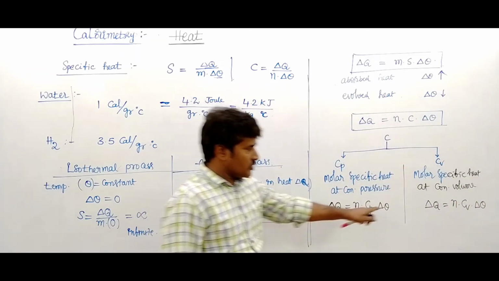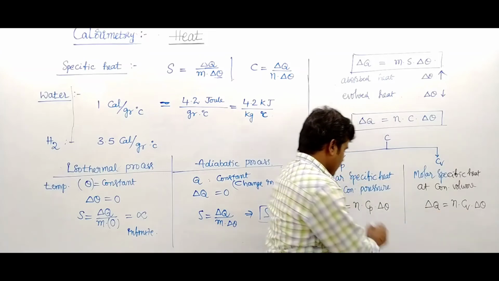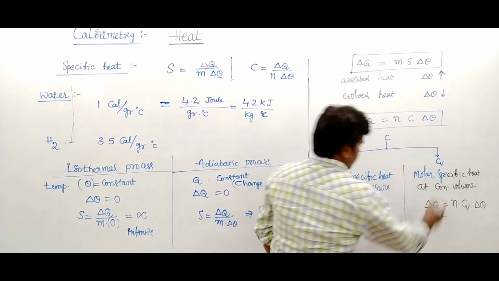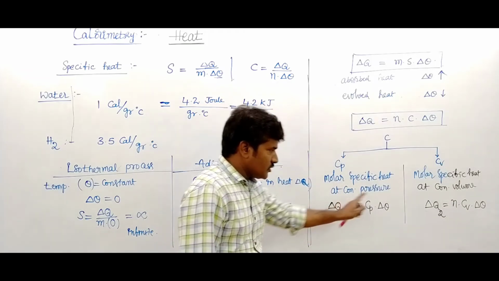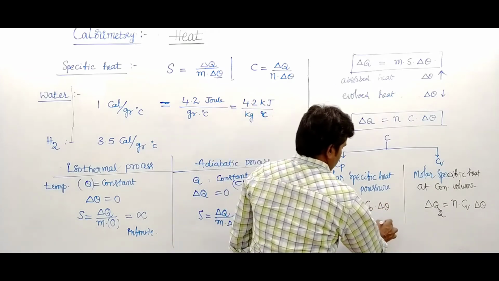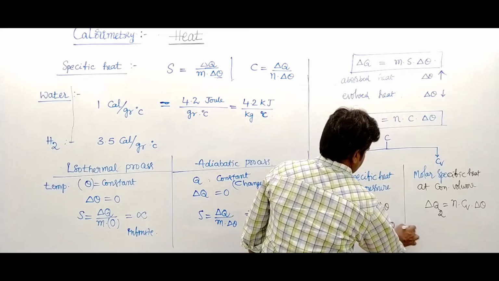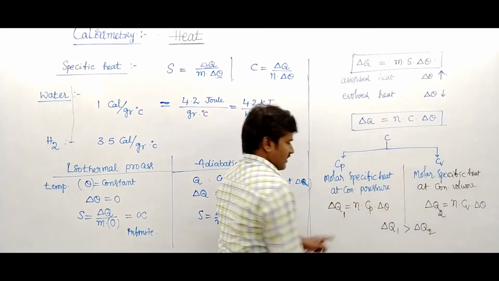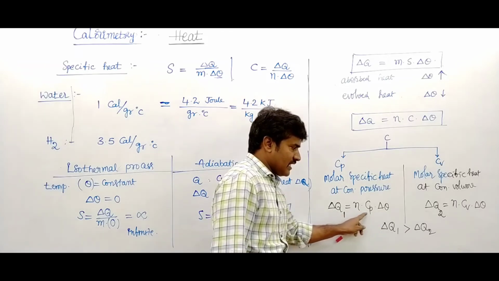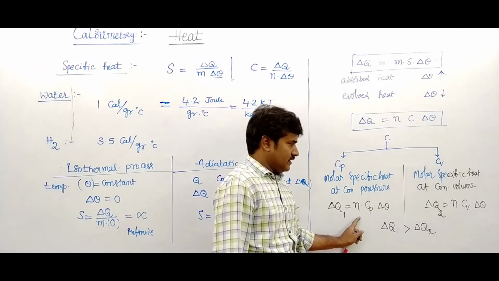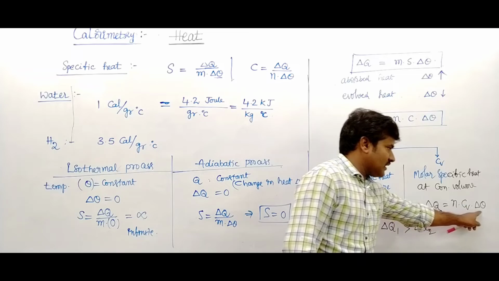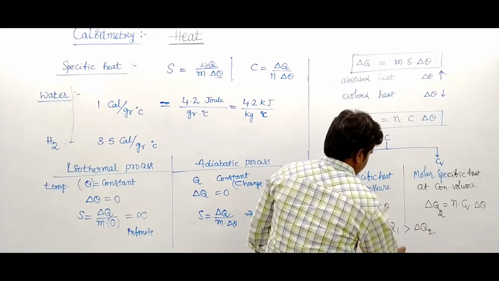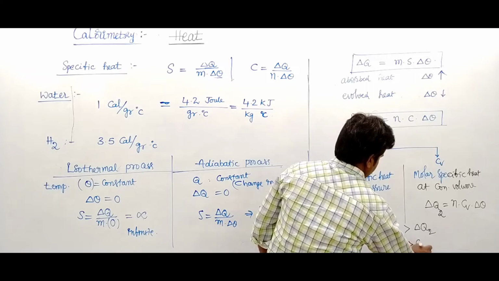But this one is constant volume. Here this is delta Q1, and this is delta Q2. In these two cases, delta Q1 is always greater than delta Q2. So N Cp delta theta is always greater, and N Cv delta theta is lesser. That means Cp value is always greater than Cv.